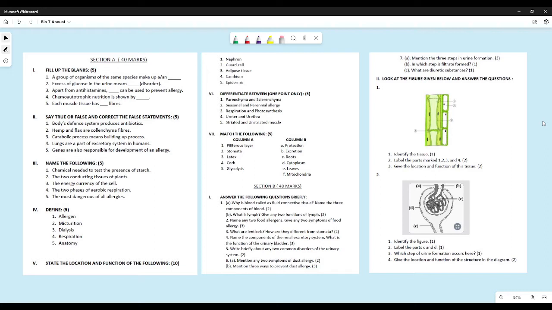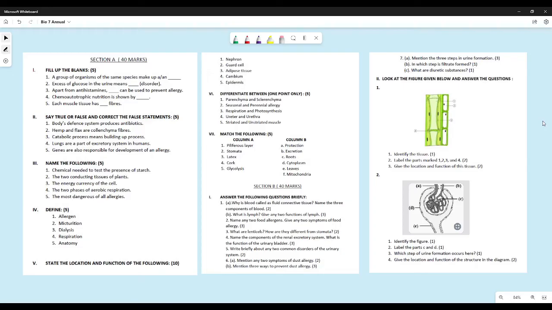Respiration and photosynthesis. Respiration is a catabolic process, photosynthesis is an anabolic process. Or you could have said respiration has carbon dioxide as the byproduct, photosynthesis has oxygen as the byproduct. Those are the simplest things that you needed to write. Then ureter and urethra. Ureters are the tubes that take the urine to the urinary bladder, and urethra is the opening through which the urine is expelled out of the body.